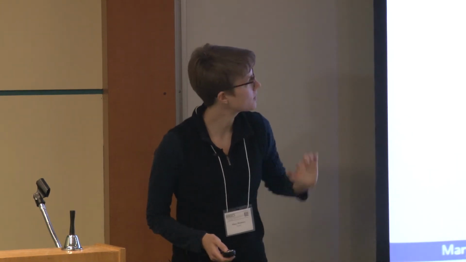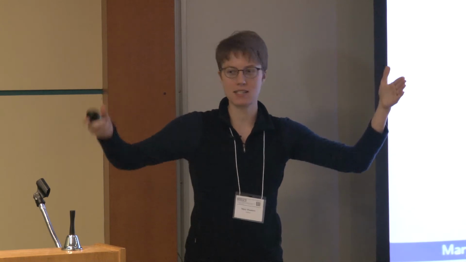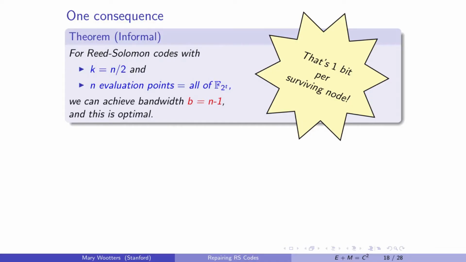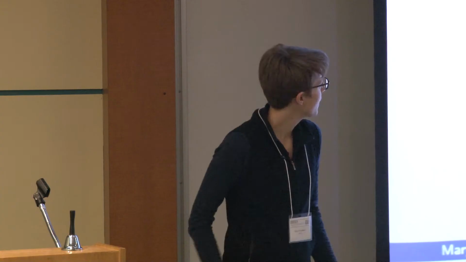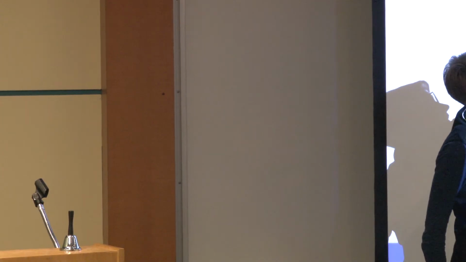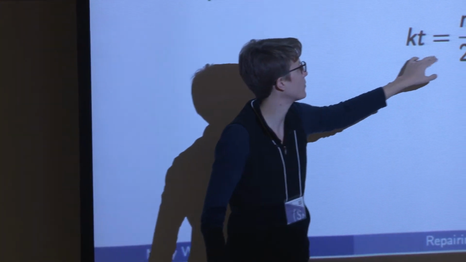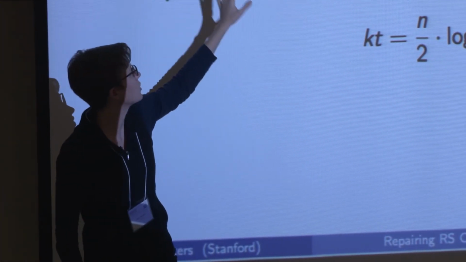Okay, so let's look at this for a minute and do some arithmetic. There are n nodes, one of them is down, so n minus 1 bits is 1 bit per surviving node. I think that's pretty cool. This can be compared to the naive scheme, which remember was t bits from k different nodes, which in this case, working out with n equals 2 to the t and k equals n over 2, is about n log n. So it's moving from n log n to about n.